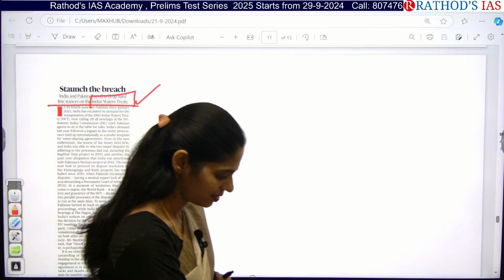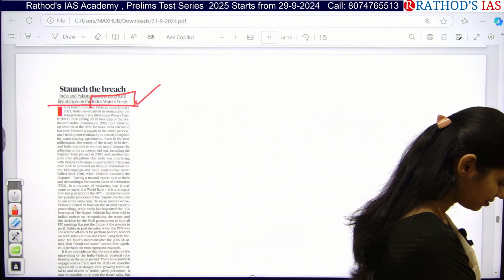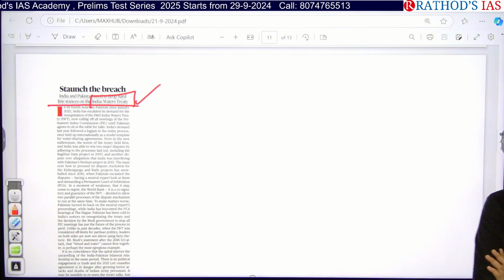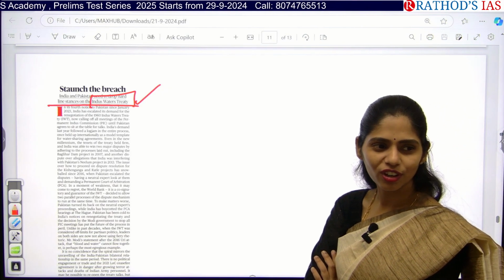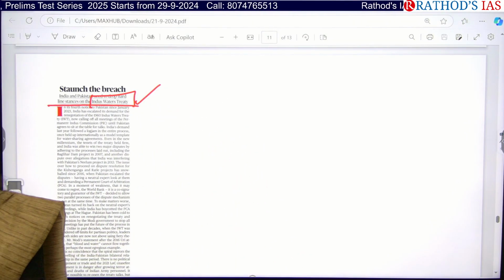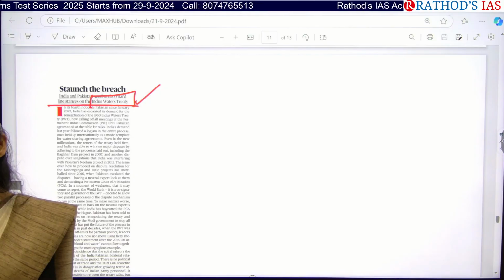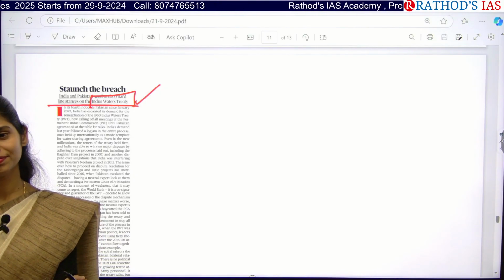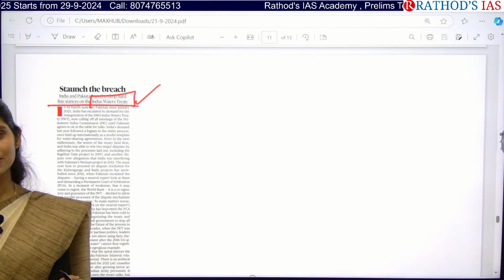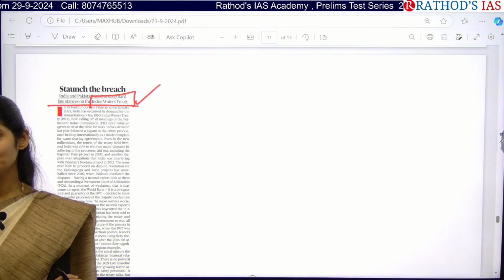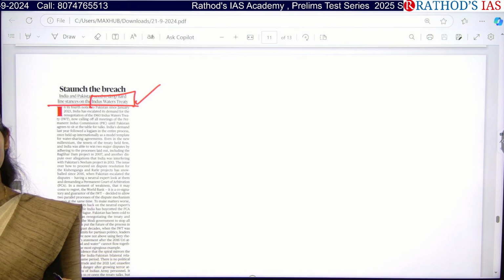Okay, next. So what? Come on, think. You're an officer now. What will you do? You'll sit idle? If I'm doing nothing also, I will be getting salary. Is this your idea? No, you have to do something. So what will you do? It is your responsibility. If you're an IFS officer sitting in the Pakistan embassy, then what work are you going to do? How will you be negotiating?